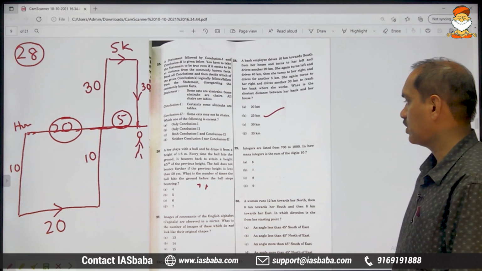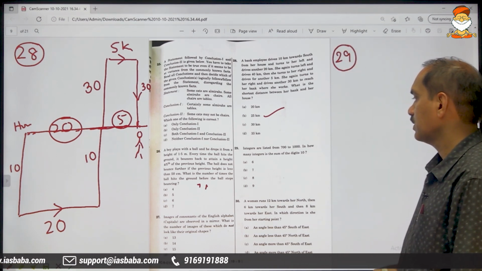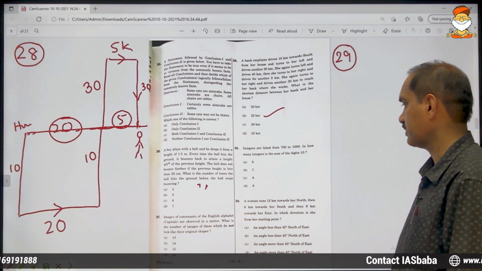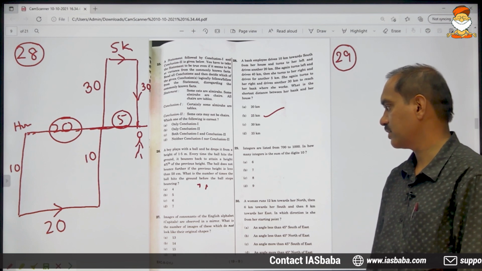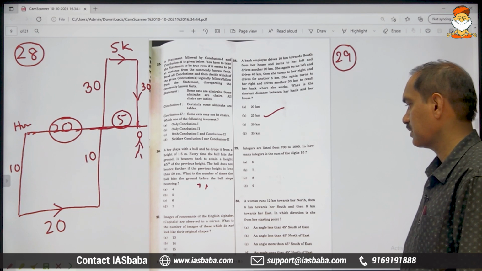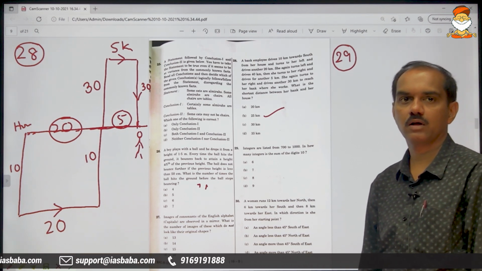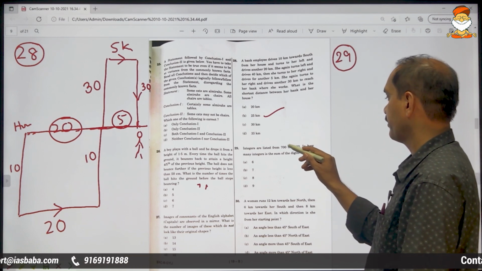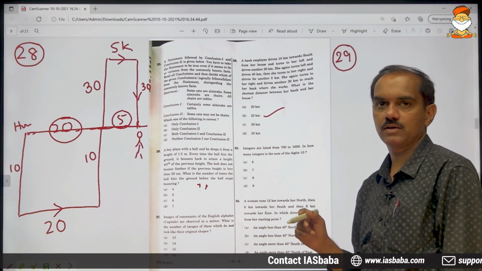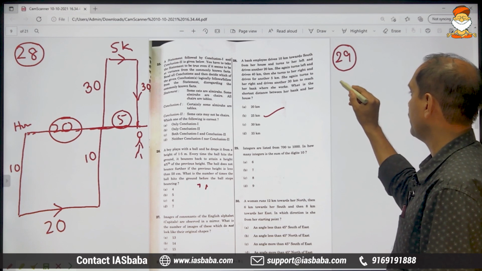Okay. Moving on to problem number 29. Integers are listed from 700 to 1000. In how many integers is the sum of the digits 10? We want the total to read 10. If you take 700, the total is only 7, but we want the total to read 10.